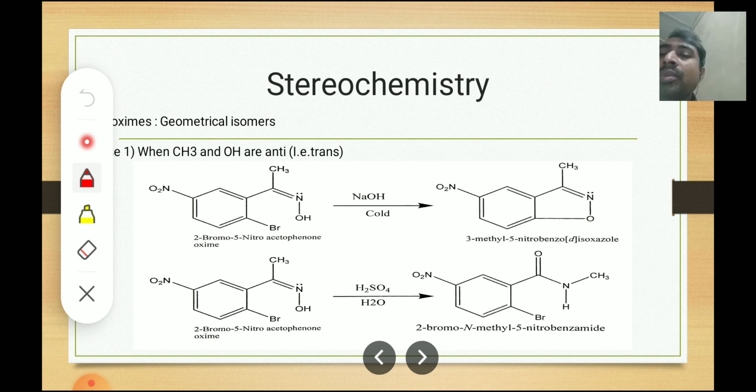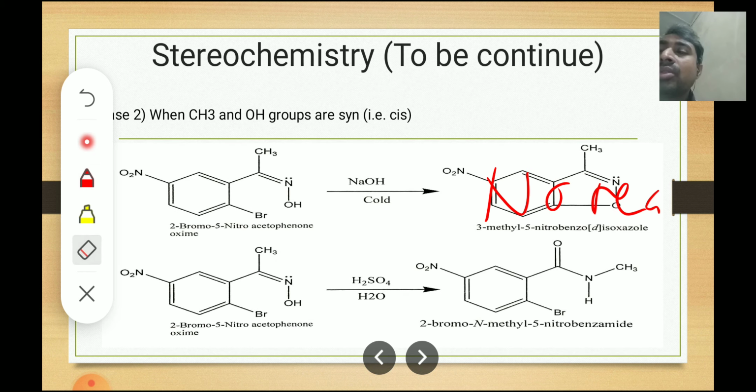So when this molecule reacts with sulfuric acid, the migration of this 2-bromo-5-nitrophenyl group will transfer to the nitrogen atom.